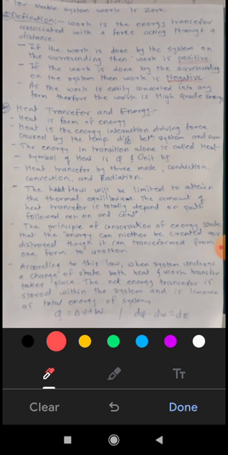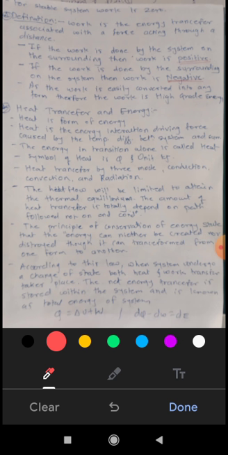That means when both bodies achieve the same temperature, the heat transfer will stop. Until the temperature difference is there, heat transfer will take place. But when there is no temperature difference, there will be no heat transfer. Therefore, for heat transfer there must be a temperature difference.